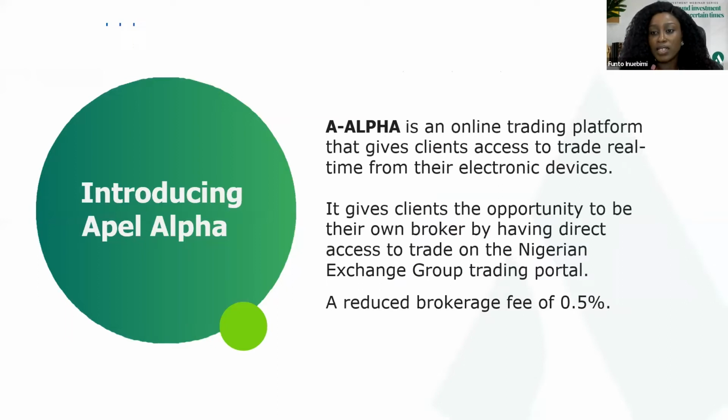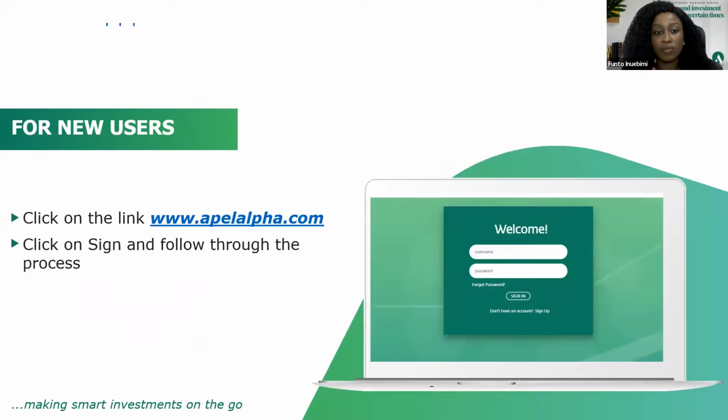What I mean by this is that you can initiate transactions at your convenience anywhere during the trading hours between 9:30 and 2:30, on the Nigerian Exchange Group. After hitting the Nigerian Exchange Group, if there is someone willing to do an opposite transaction, then you'll be able to transact your shares. So it gives you the opportunity to be your own broker. You have direct market access to trade without calling your broker, at a reduced brokerage fee of 0.5%.